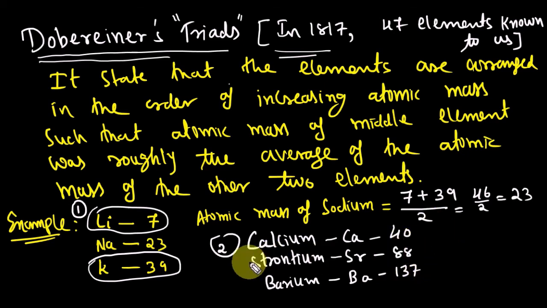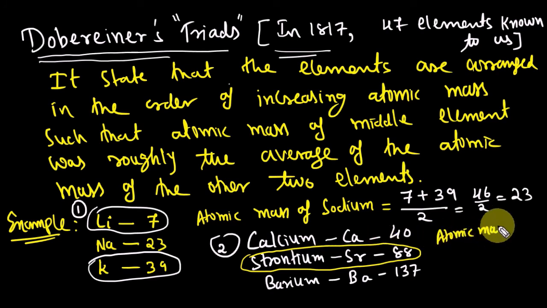If you want to find the atomic mass of the middle element, atomic mass of strontium is equal to 40 plus 137 divided by 2. 40 plus 137 is 177.